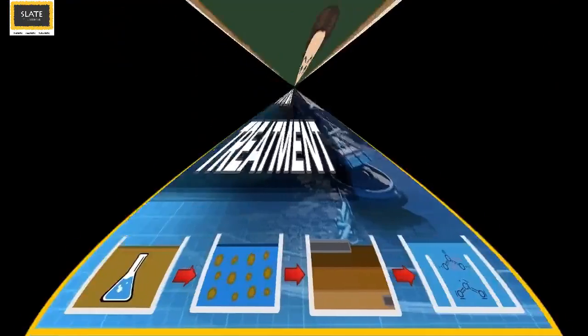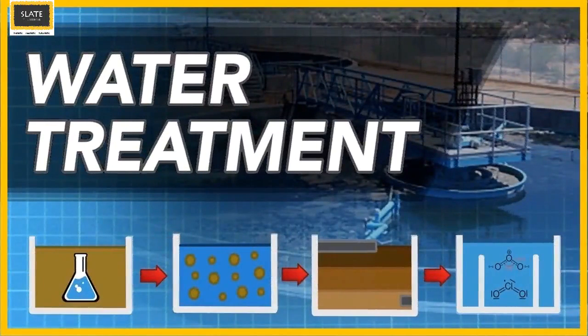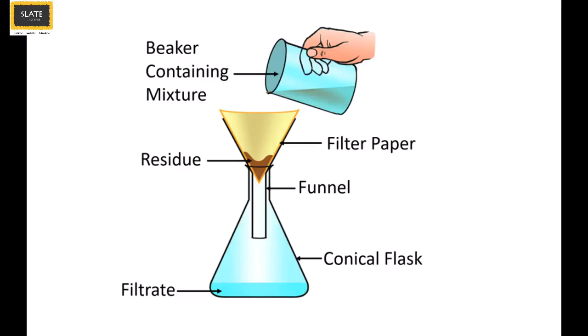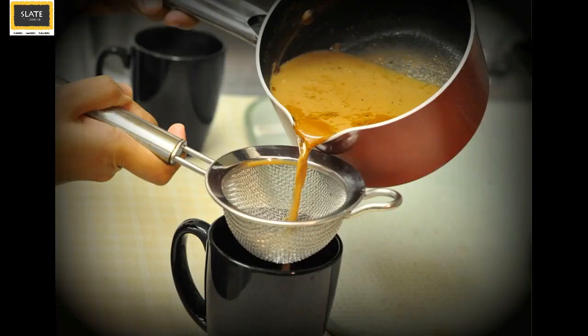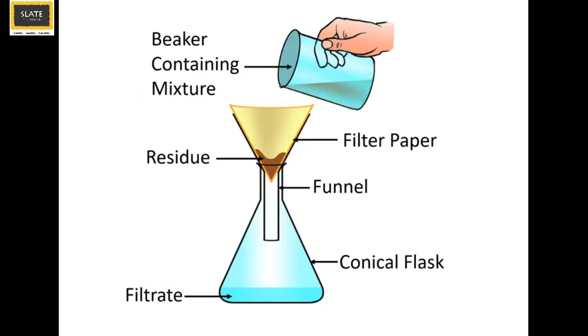It is first brought to the water treatment plant. Here, first the visible solid impurities are removed. This is done by a very easy method called filtration. You all must have seen your mothers filtering the tea leaves from the tea in a cup, isn't it? In the same way, the solid impurities pass through a sieve or a filter and separate from the water.